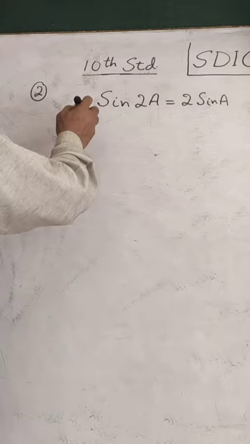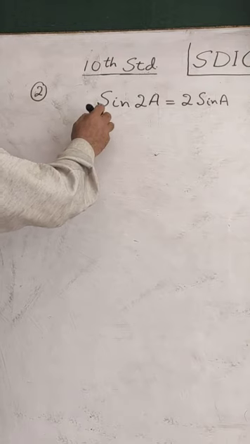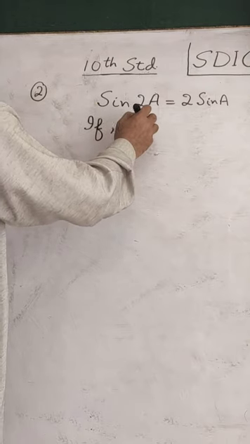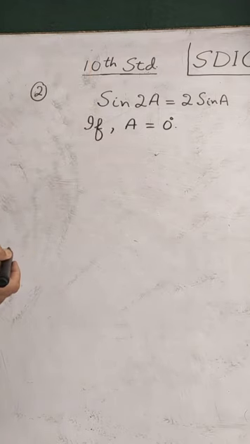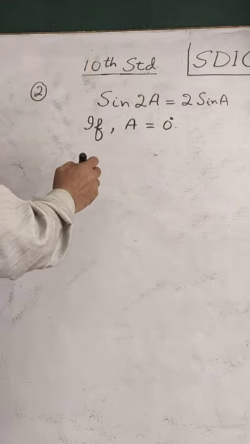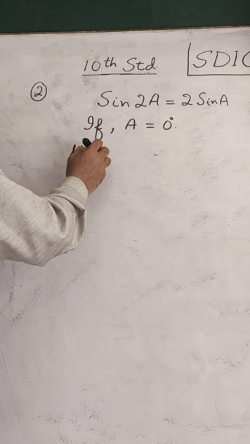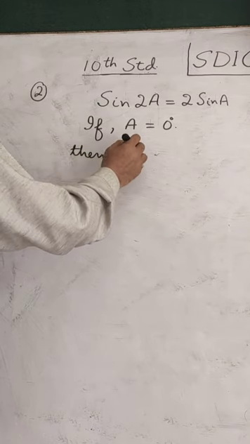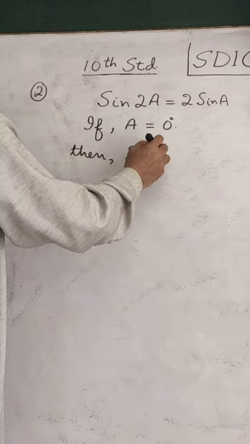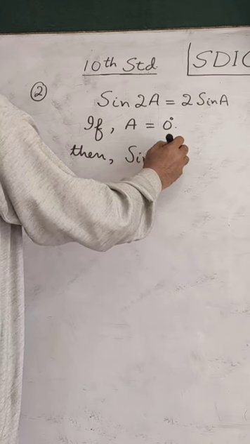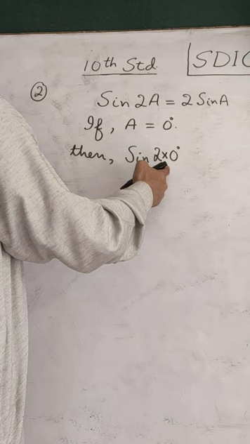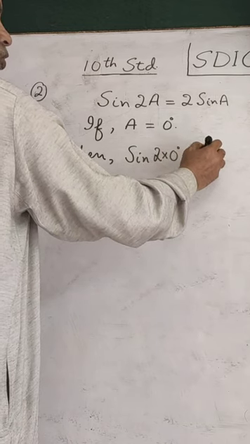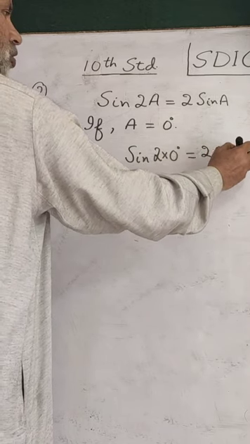Let us begin with A equal to 0. If A is equal to 0 degrees, this is the first option out of the options. Then the statement will become sine of 2 into 0 degrees, for A I have written 0, is equal to 2 sine 0 degrees.